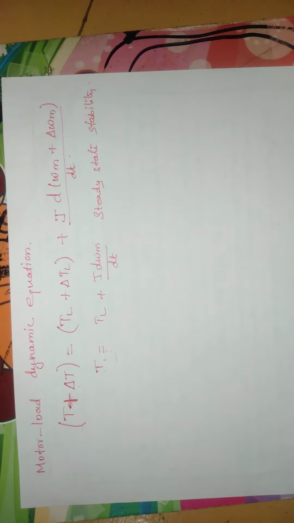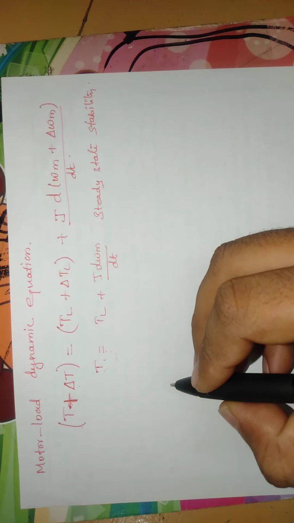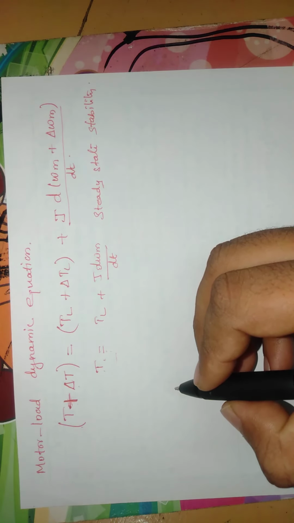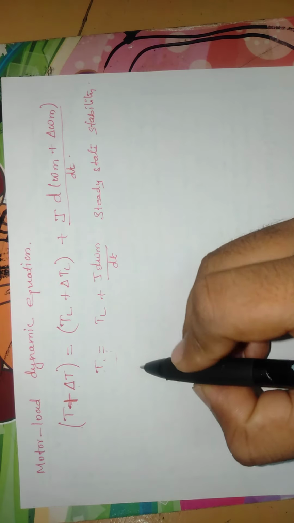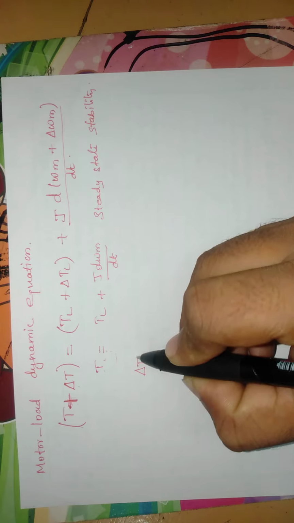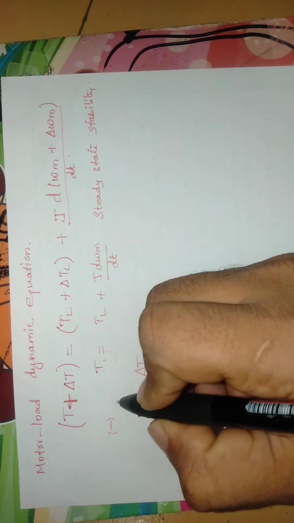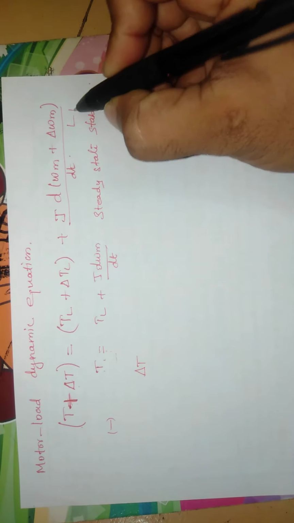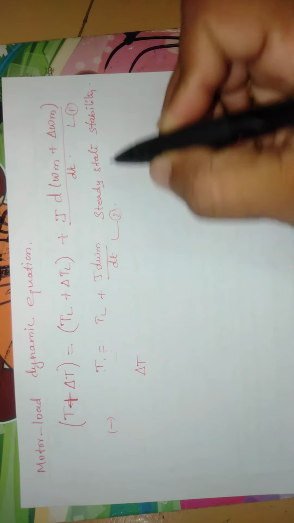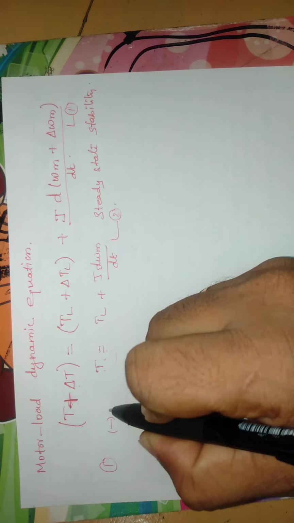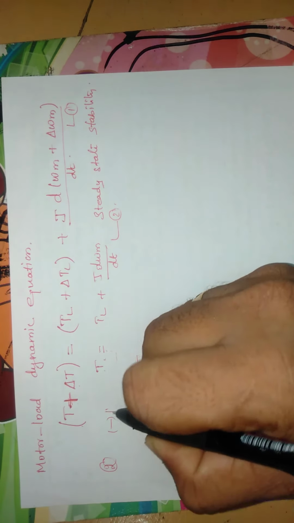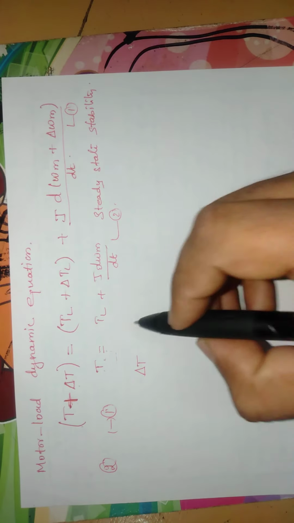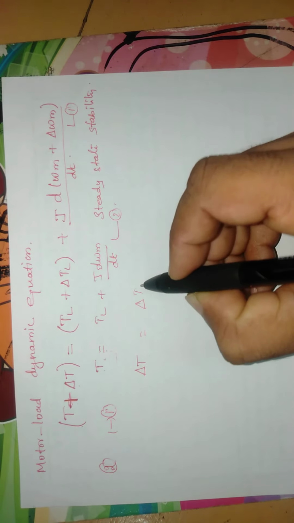If you substitute from one value to the other, you get the changed value, so we can identify how much is getting changed. So from this equation, we get the changed value of our torques. Naming these equation 1 and equation 2, if you subtract 1 from 2, you get del T is equal to del TL